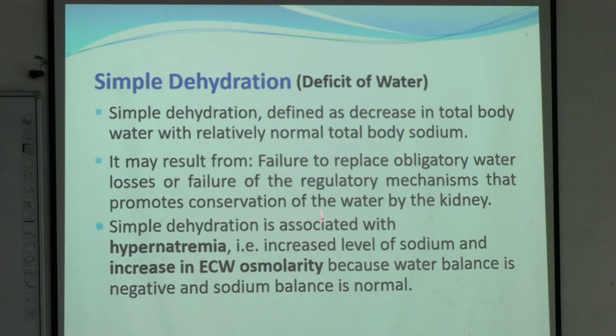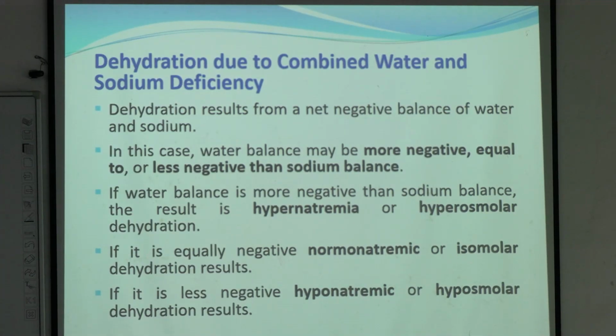What does this mean? The blood volume is less but the concentration of sodium is normal. That results to hypernatremia. Okay, simple dehydration is related to hypernatremia, whereas combined water and sodium deficiency can be of three types. It can be hypernatremic, it can be normonatremic, or it can be hyponatremic.